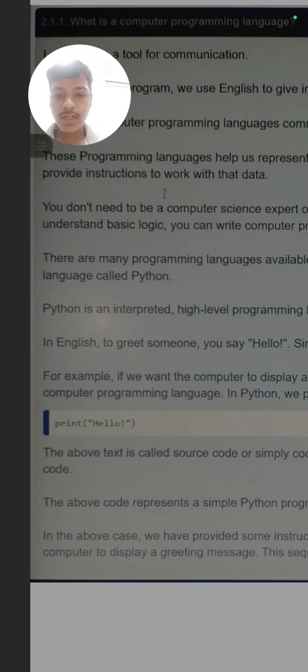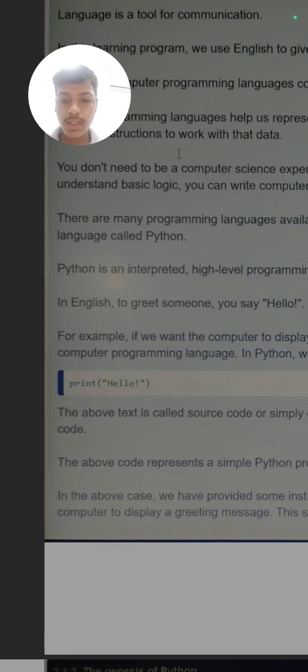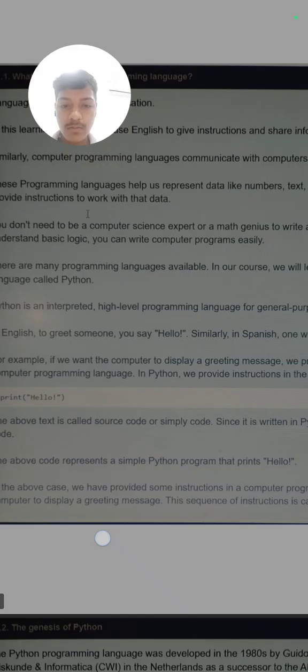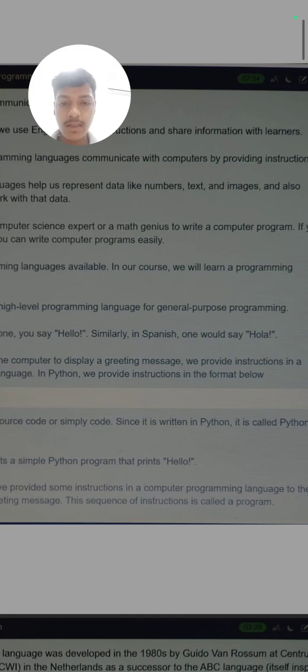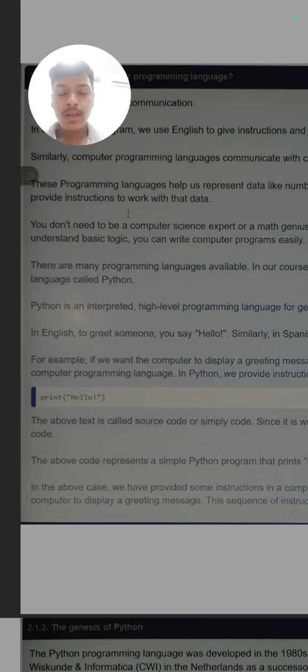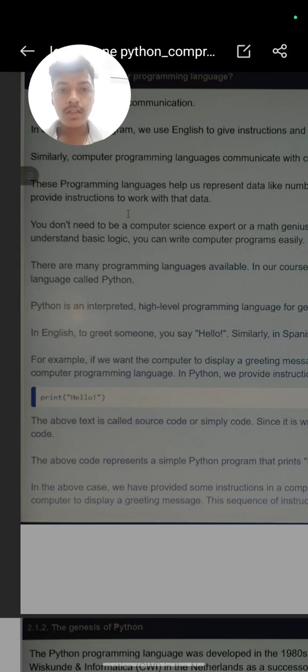We can also write your name or anything. This above text is called source code. This is called source code, meaning this will be simply printed, and it is a Python code. So basically this is our first code which we have learned from this video, to print hello.